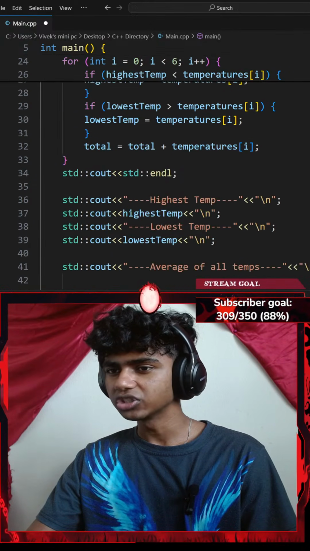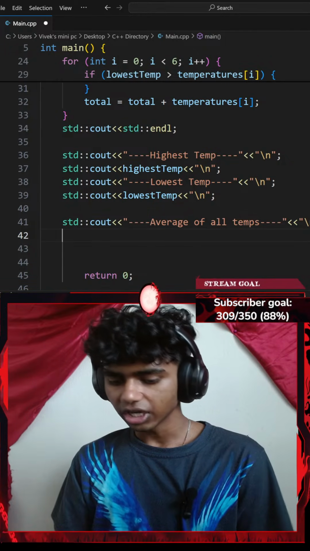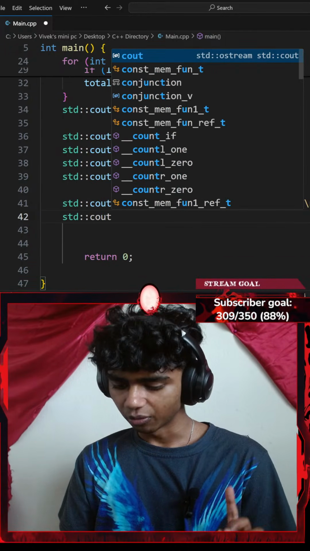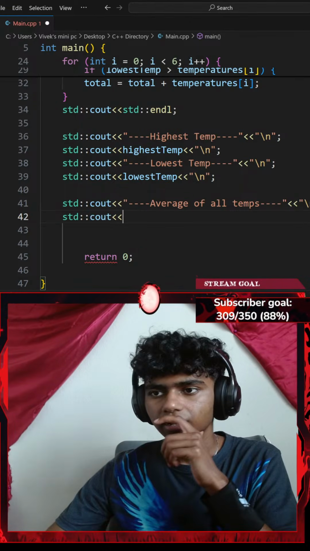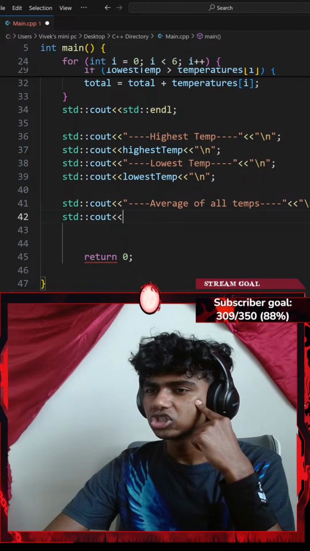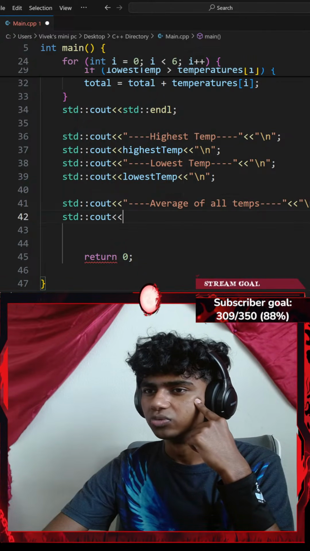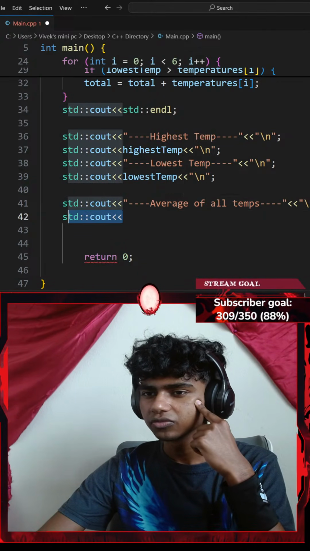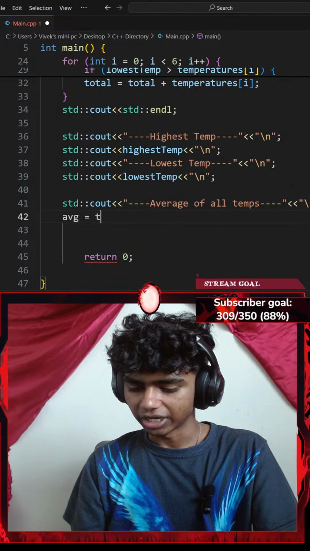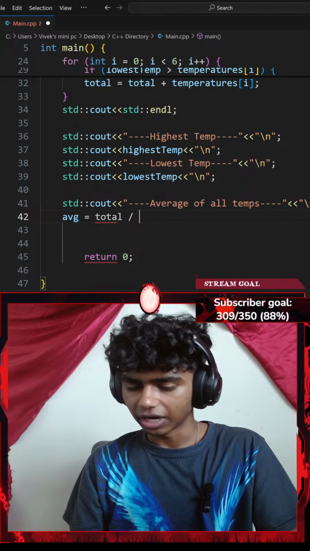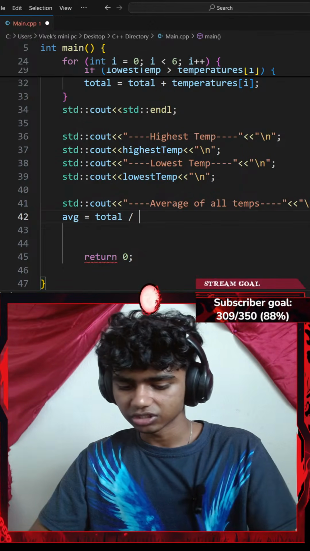Okay, average equals 0. So let me go with a standard console output with an insertion operator and say something like, what's my average? My average of all temperatures is going to be the sum of all numbers, which is my total. So let me reassign my average as well. Average equals my total divided by, how many temperatures do I have? 6. So divided by 6.